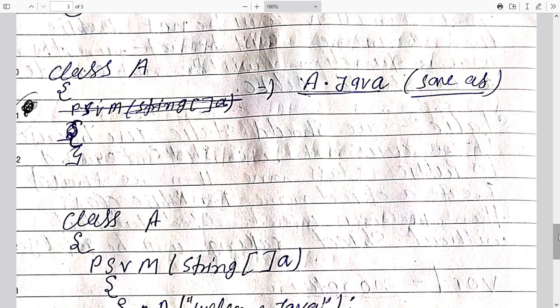And after that I want to show you something about the class. We have a class named A, and I'm just showing you how we must save it. So A dot java. We can take A dot java, B dot java, anything you can take. But your file name and your public class name should be the same. If your public class is A, then your file name should also be A dot java. Okay, I hope that you have clarity.